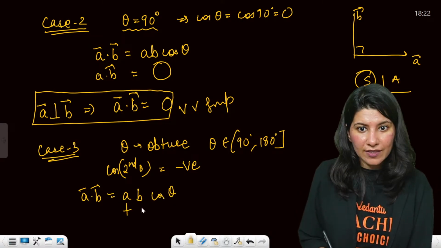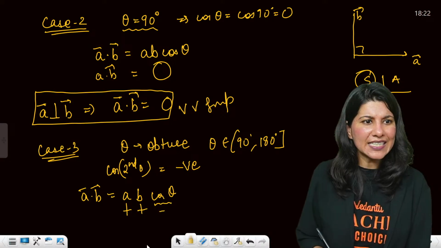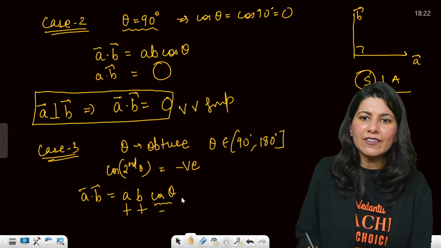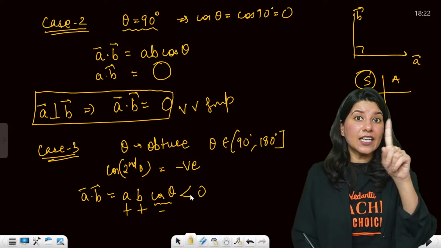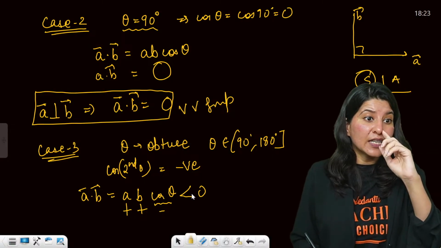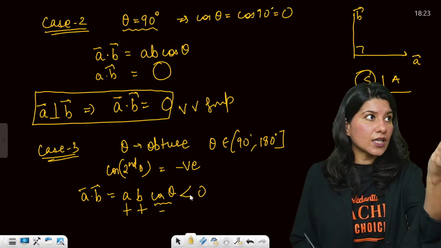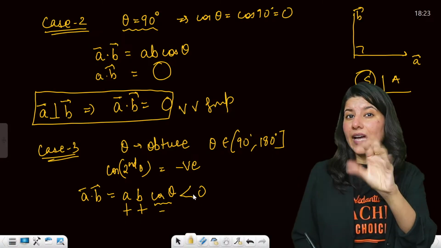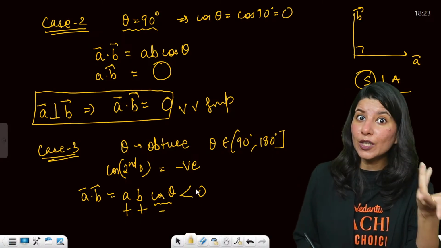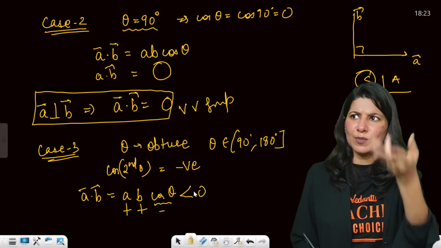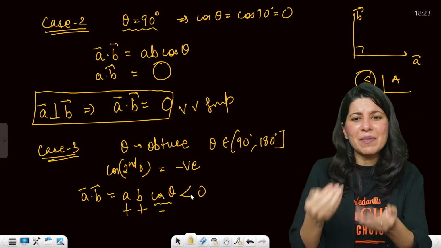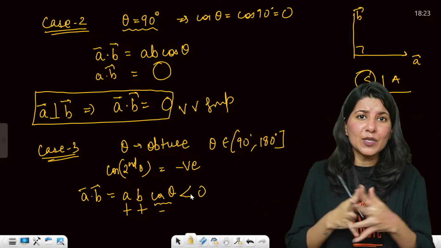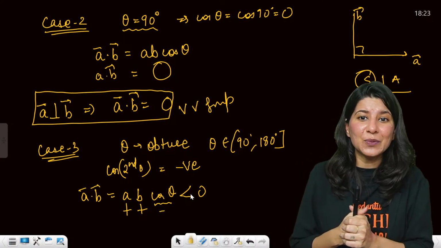A is positive, B is positive, but cos theta is negative. So A dot B is negative. Whenever I tell you that A dot B is negative, you will say that the angle between those two is obtuse. 100% it is obtuse, not just might be. If A dot B is positive, 100% it is acute.